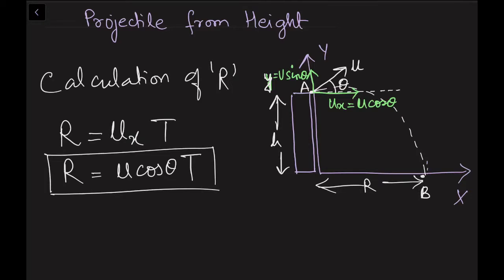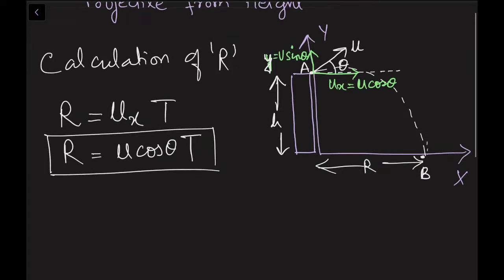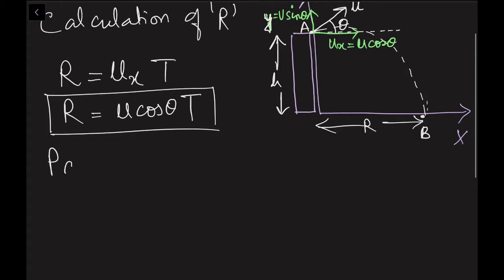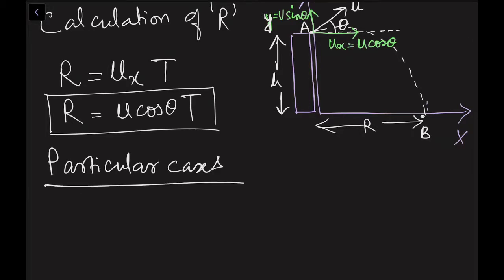Now there are some particular cases for this kind of projectile. Particular case number 1: when your theta is 0 degree.